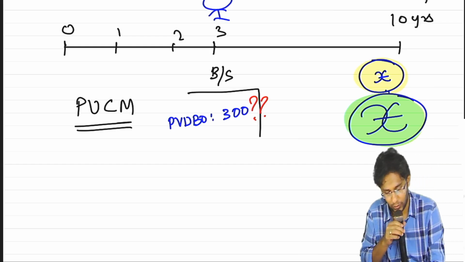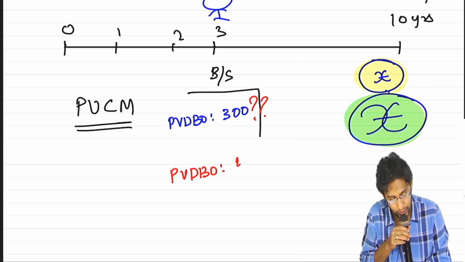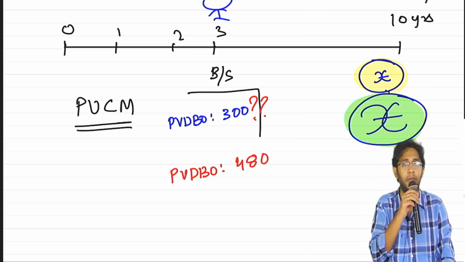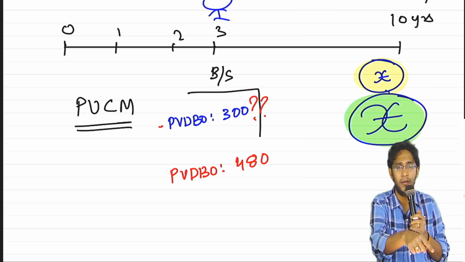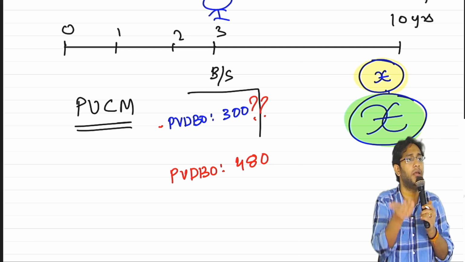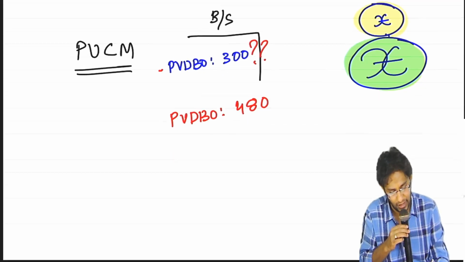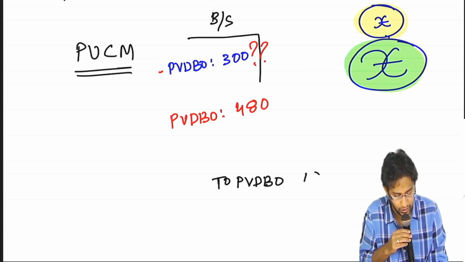To do like that, your PBDBO by now should be 400. But actually it is how much? 300. But you updated the plan, you modified the plan. Because of the modification, a liability increase is there. Now tell me, sir, half the entry at least you can easily guess. To PB, an amount of.